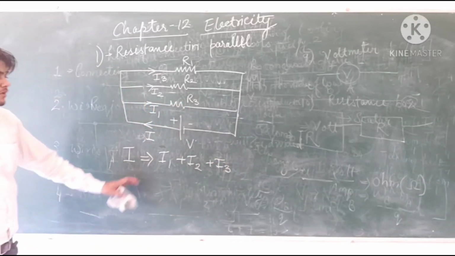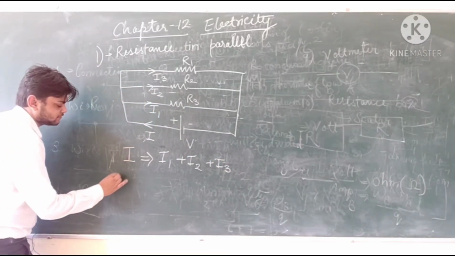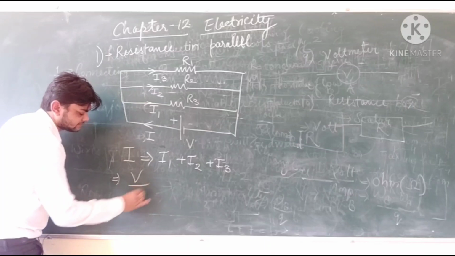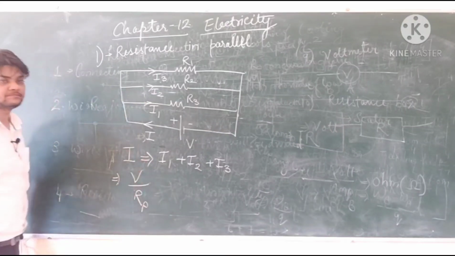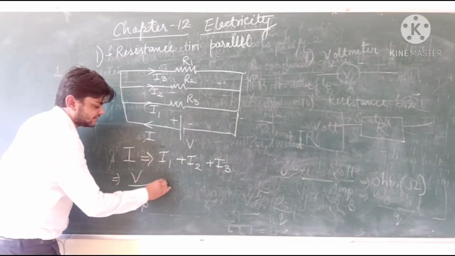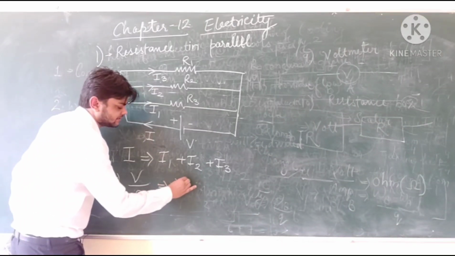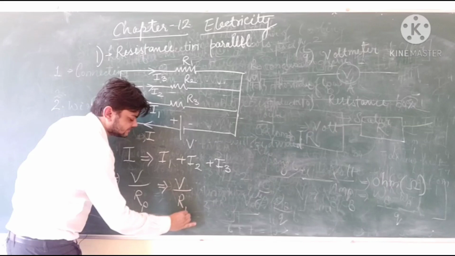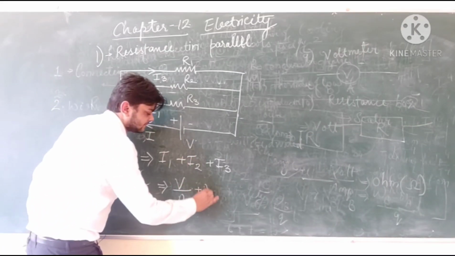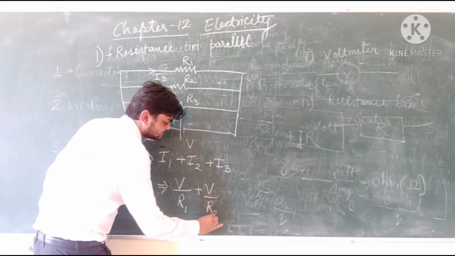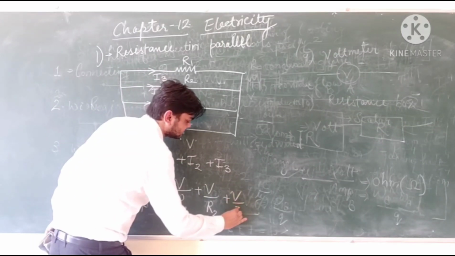According to Ohm's law, total current will be equal to potential by resistance in parallel. Similarly, current across first resistor will be equal to potential by resistance across first one. Similarly, potential by R2 and potential by R3.